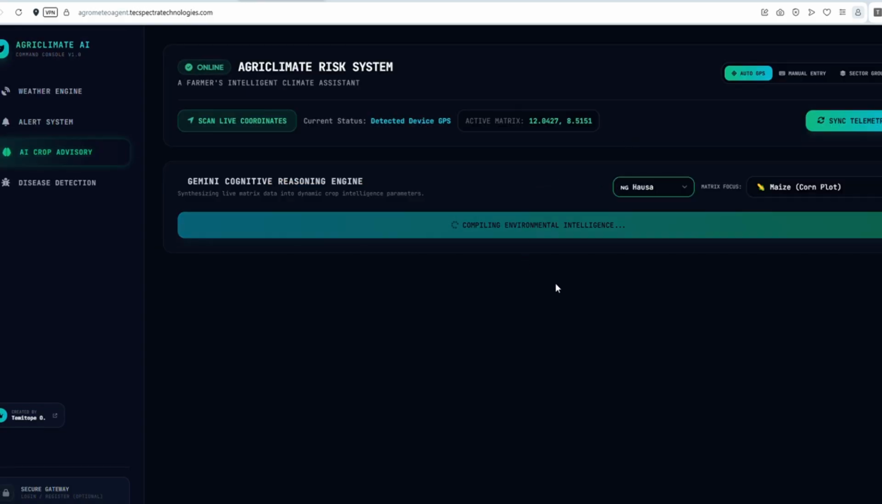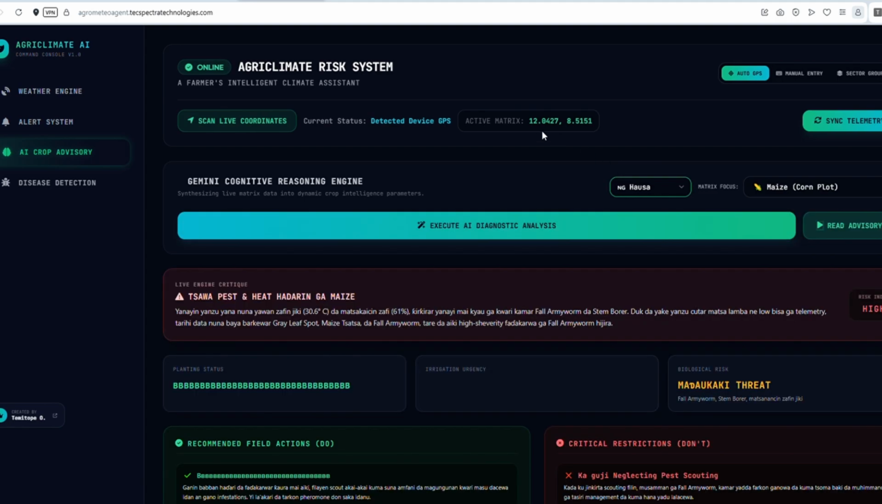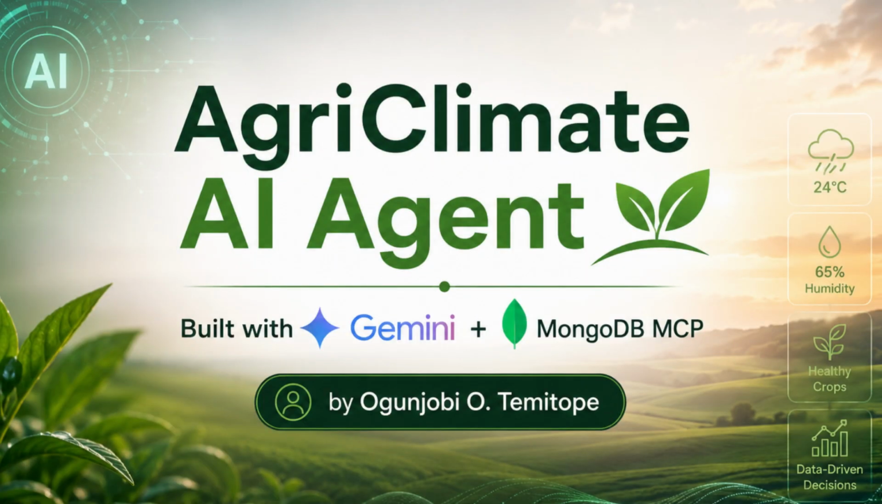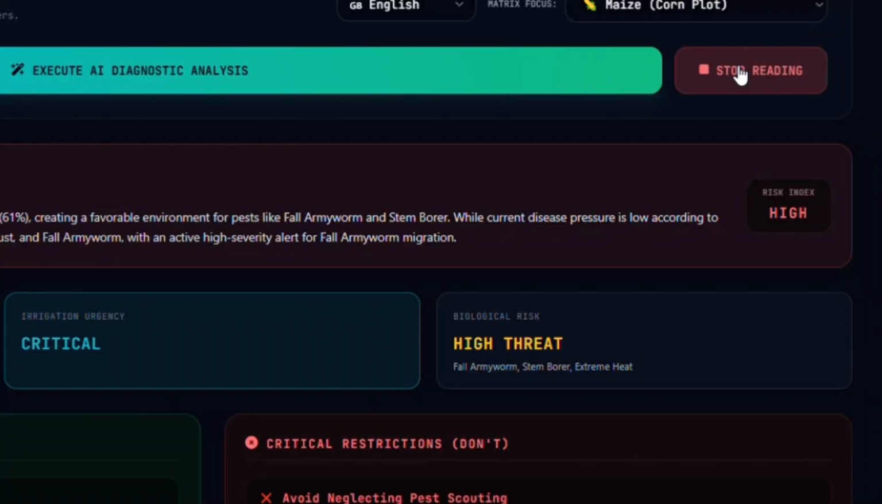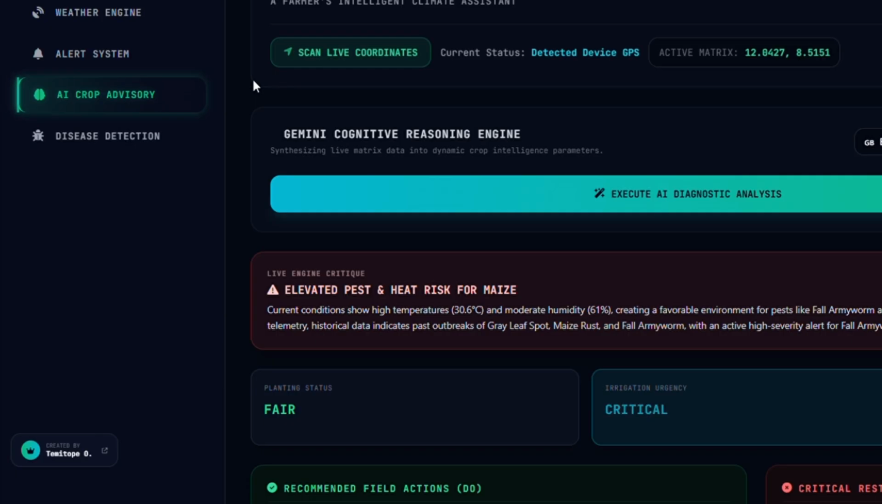The result: an advisory that I can also switch languages on, from Yoruba to English, Hausa, Igbo, and have the advisory read aloud. Current conditions show high temperature. The disease detection model runs a crop-specific epidemiological model.